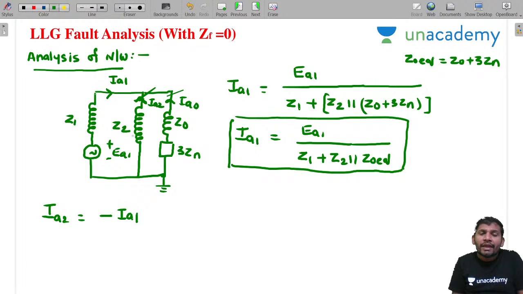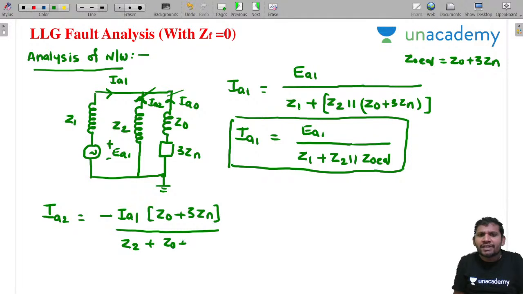Minus IA1 into the opposite impedance. What is the opposite impedance, student? Z0 plus 3ZN. Current divider rule. The total impedance is Z2 plus Z0 plus 3ZN. I am calculating IA2 applying the current divider rule. Why did I take negative? Because this is an entering current here. That's why minus IA1 into Z0 plus 3ZN by Z2 plus Z0 plus 3ZN. Clear, students? That is IA2.